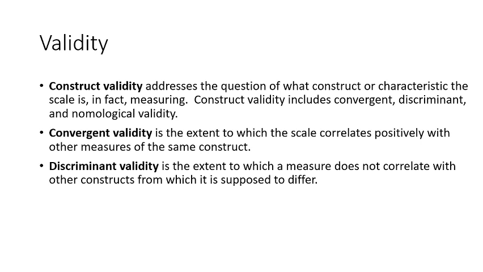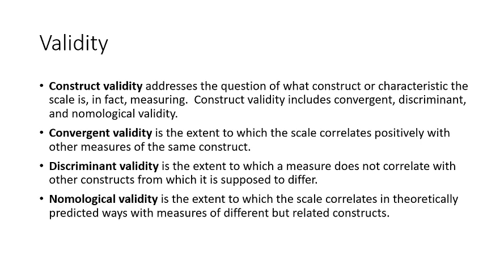So when things are not measured directly, how could their validity and reliability be measured? Construct validity addresses the question of what constructs or characteristics the scale in fact measures. Construct validity includes convergent, discriminant and nomological validity. These three are the kinds of construct validity.